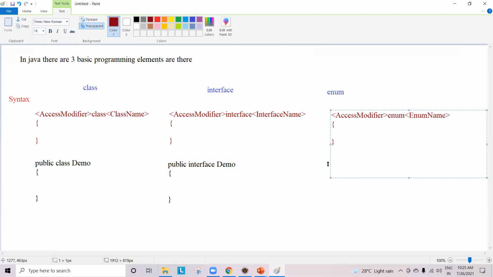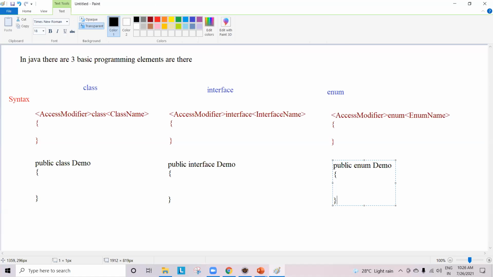Now, for the access modifier, I want to go with public. Let me make it like this: public enum, enum name, and then open braces and close braces. That's it. These are three basic programming elements. Inside a class what we can write, inside an interface what we can write, and in an enum, I'll explain you guys, no issues.